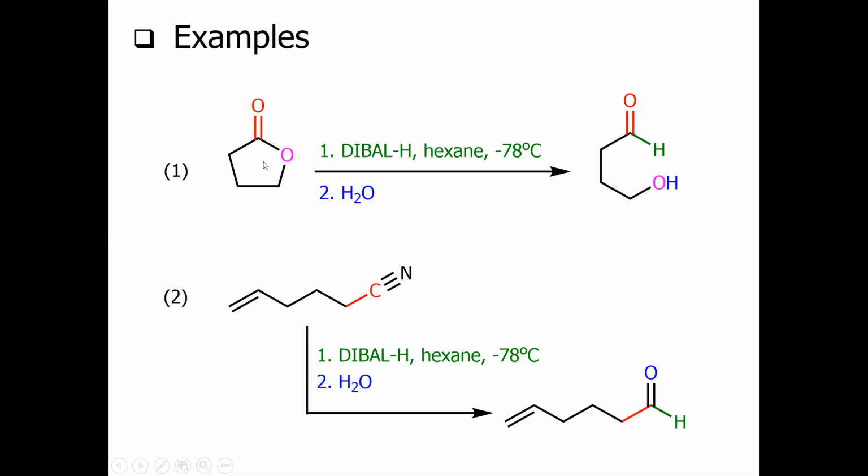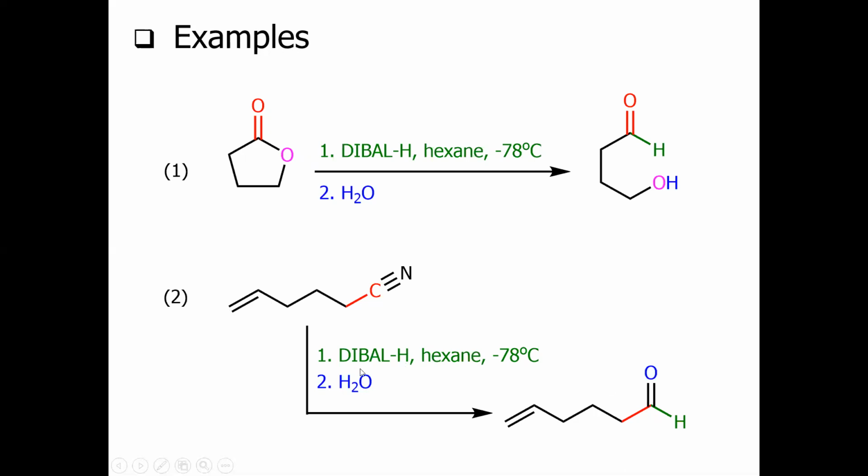For example, here we have the cyclic ester, which on treatment with the DIBAL will give you the corresponding aldehyde. And similarly, when we have basically the nitrile treated with the DIBAL, and of course in the next step with the usual workup with the water, we have the aldehyde. The number of carbon will remain the same. You can see here 1, 2, 3, 4, 5, 6. 1, 2, 3, 4, 5, 6. A 6 carbon aldehyde it will give you.